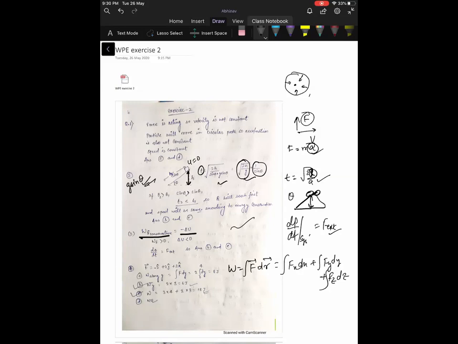So you get 18 joule. It is correct. But D is not correct, as work done is not a vector quantity, so we cannot add it vectorially. Now question number 5.